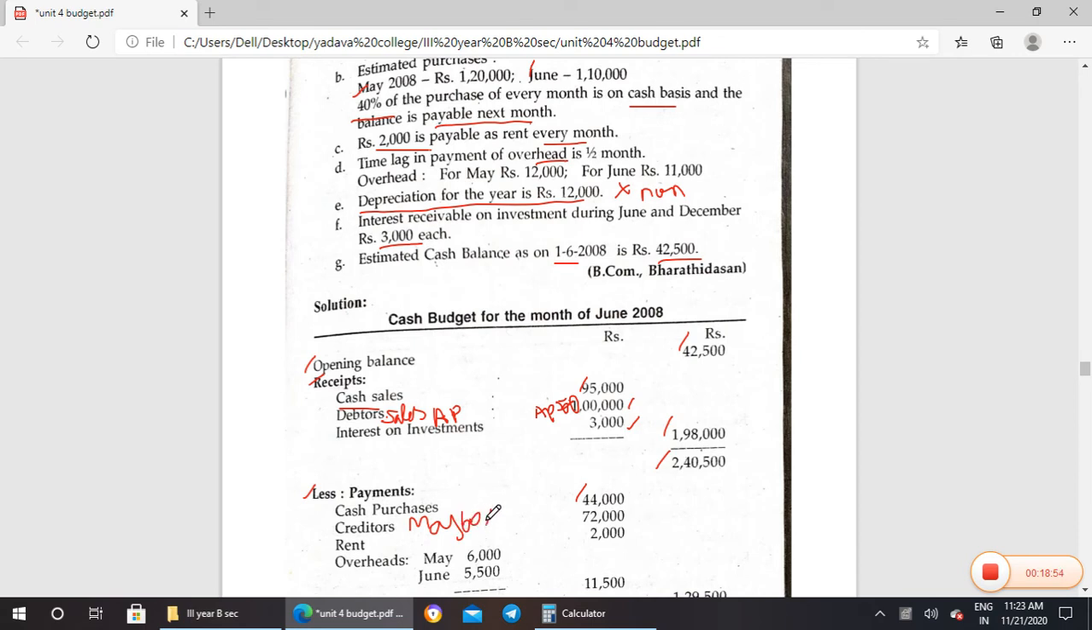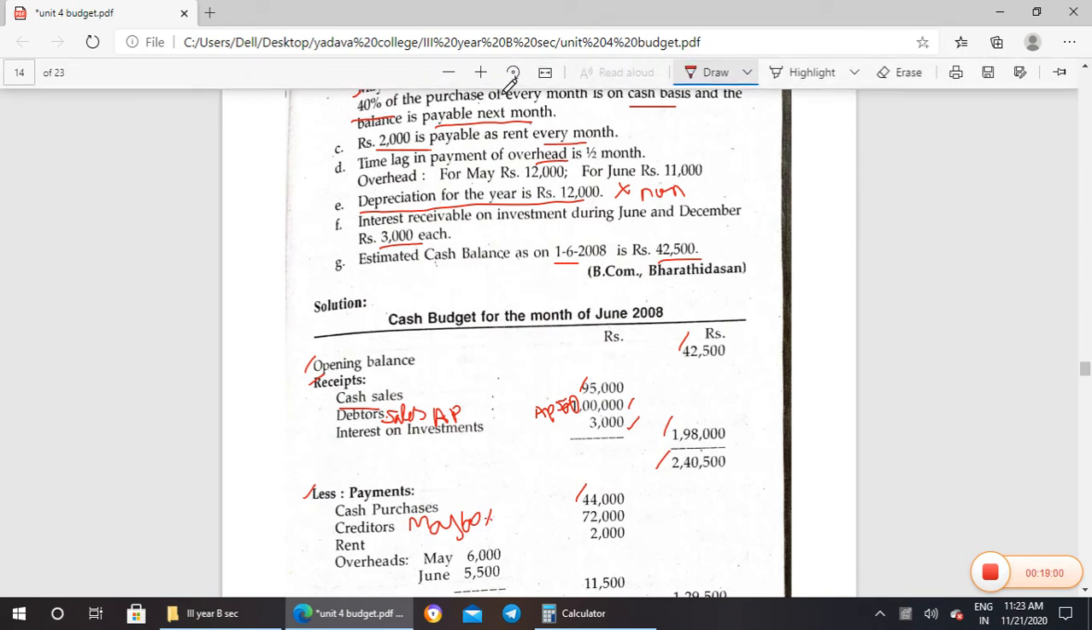So 60% is paid in June. So that means 1,20,000, 40% is paid in cash. Remaining 60% will be paid next month, that is in June. So June creditors' payment is 72,000. Rent every month they have to pay, that is 2,000.